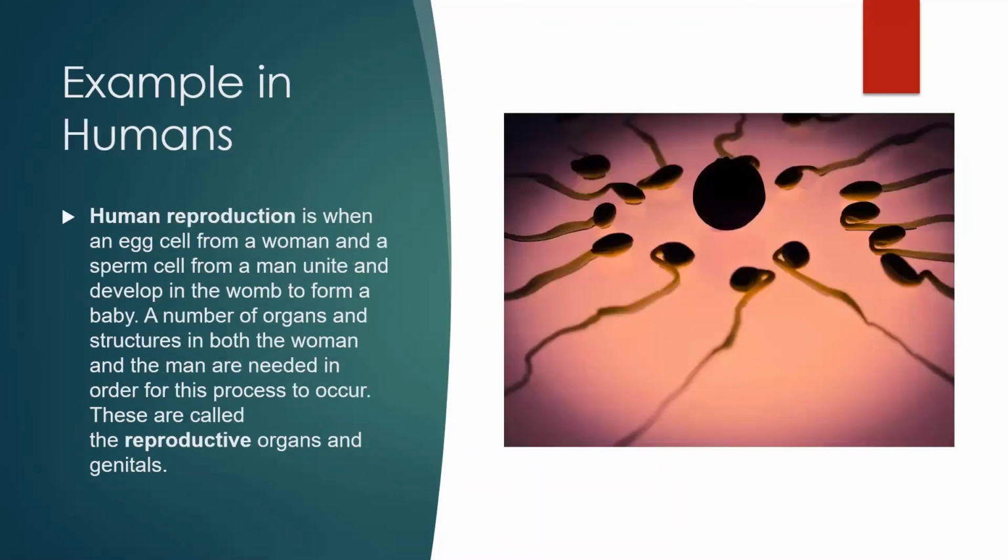Example in humans. Human reproduction is when an egg cell from a woman and a sperm cell from a man unite and develop in the womb to form a baby. A number of organs and structures in both the woman and the man are needed in order for this process to occur. These are called the reproductive organs and genitals.